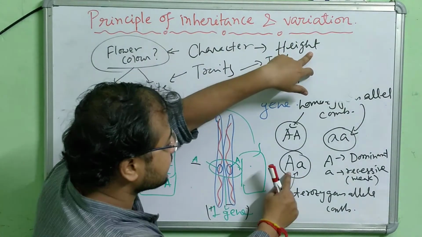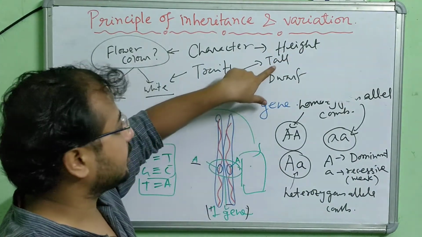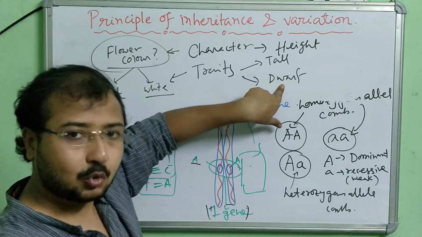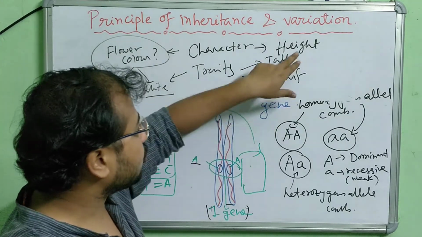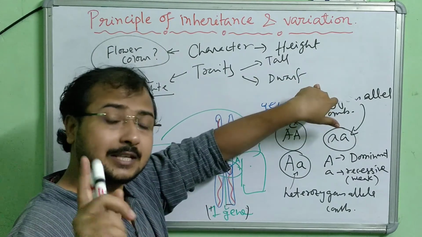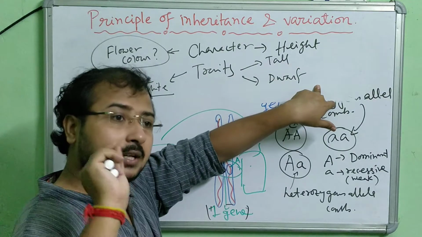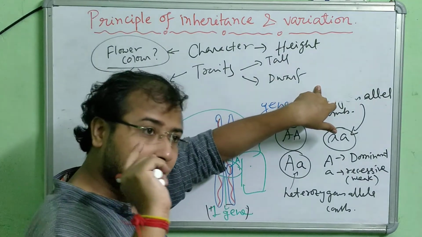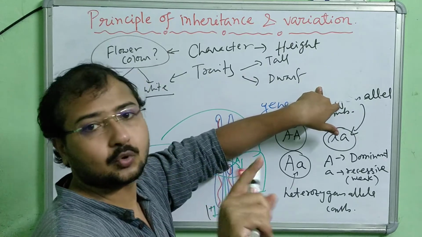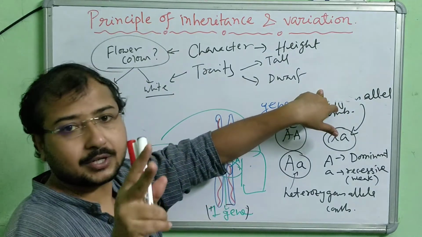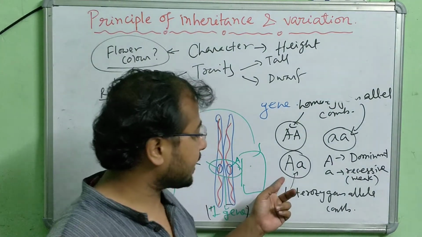Both alleles are expressing the character height, but one is expressing tall height, one is expressing dwarf height, but both are heights. So they control the same character, but maybe two different traits. One can express the tall height, one can be responsible for the short or dwarf height. So two traits are possible. Okay, that is called heterozygous allele combination.